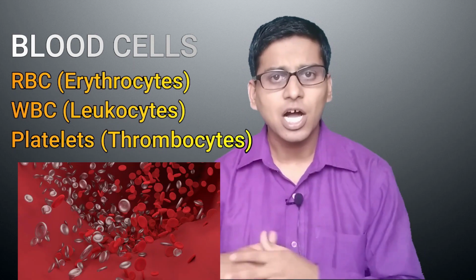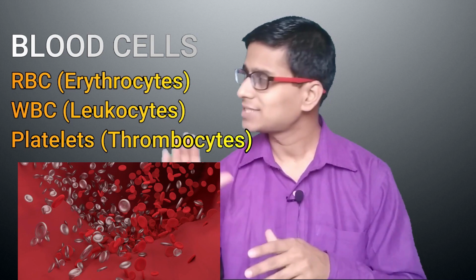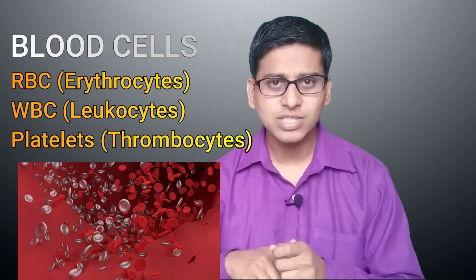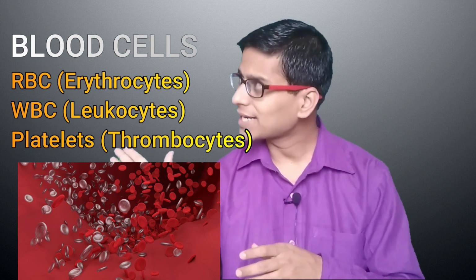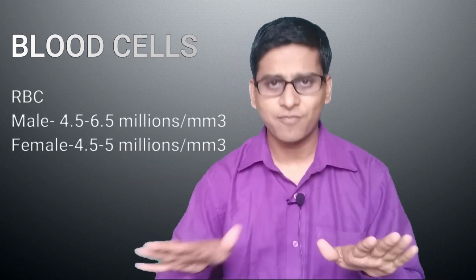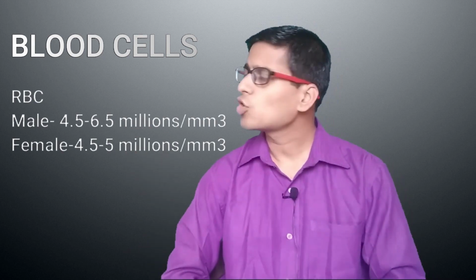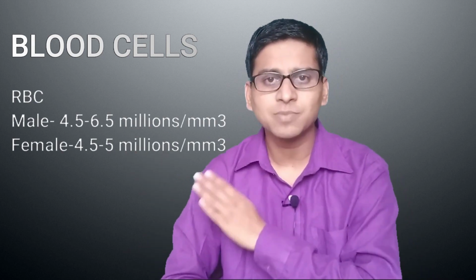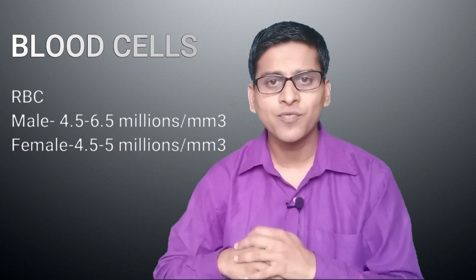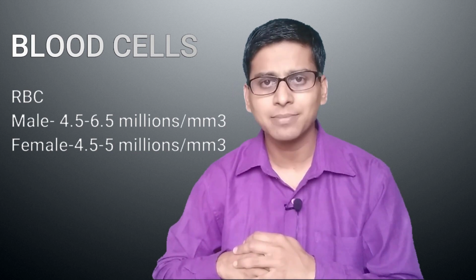These are RBC, meaning red blood cells, also called erythrocytes. Second, WBC, that is white blood cells, also called leukocytes, and the third one is the platelet, also called thrombocyte. The normal values of these cells are, first of all, the normal RBC count. This count differs in male and female. In males, it is 4.5 to 6.5 million per cubic mm, and in females, this value is 4.5 to 5 million per cubic mm.